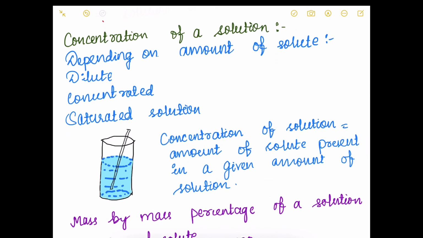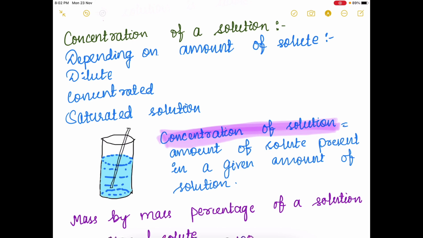Concentration of a solution. Depending on the amount of solute, a solution can be said to be dilute, concentrated, saturated, or unsaturated. A solution is said to be dilute if it has more amount of water. It is said to be concentrated if it has less amount of water. A solution is said to be saturated if at a particular temperature it has dissolved as much solute as it is capable of dissolving, and it is said to be unsaturated if the amount of solute in the solution is less than the saturation level.